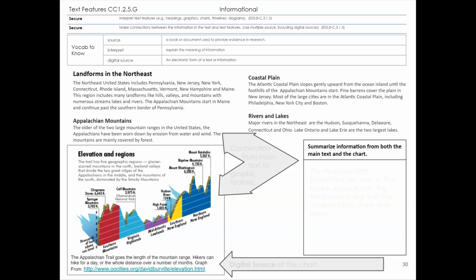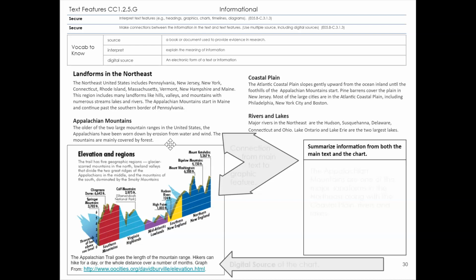The mountains are mainly covered by forest. Coastal plain. The Atlantic coastal plain slopes gently upward from the ocean inland until the foothills of the Appalachian Mountains start. Pine barrens cover the plain in New Jersey. Most of the large cities are in the Atlantic coastal plain, including Philadelphia, New York, and Boston. Rivers and lakes. Major rivers in the Northeast are the Hudson, Susquehanna, Delaware, Connecticut, and Ohio. Lake Ontario and Lake Erie are the two largest lakes.